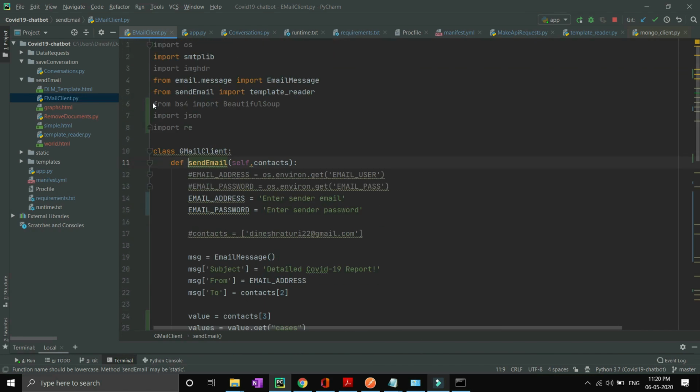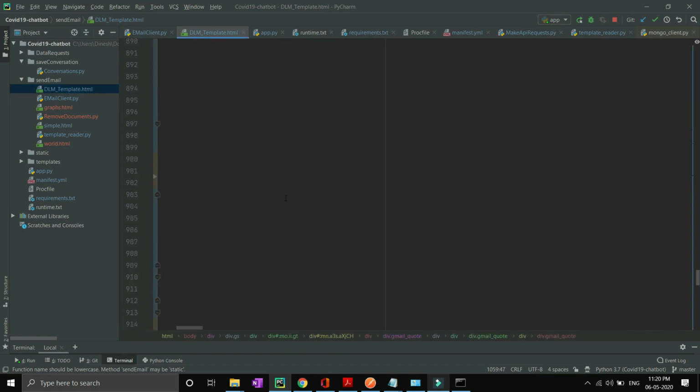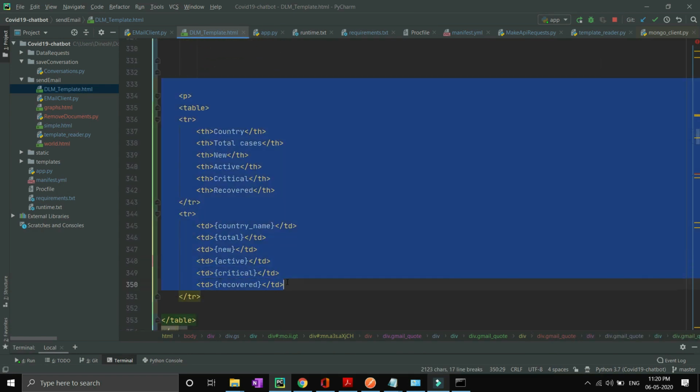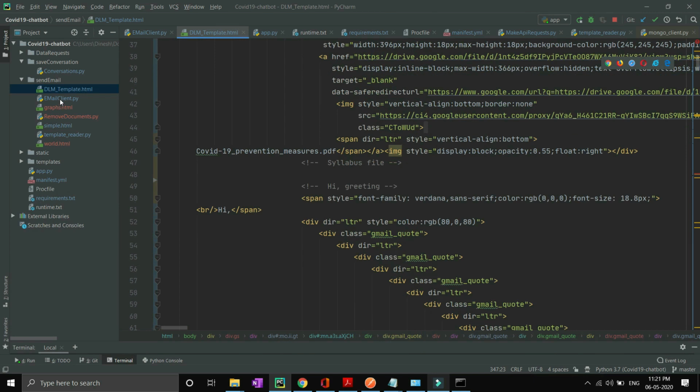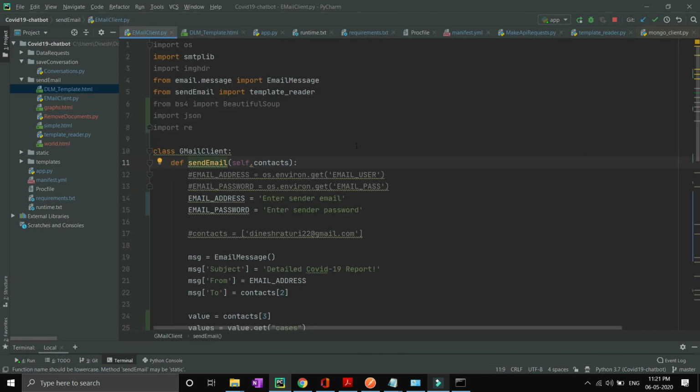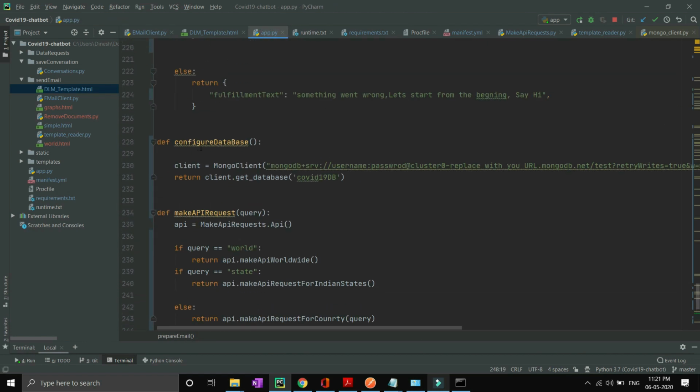Okay, and it will fetch the HTML file. You can see over here, this is the HTML file we will see under our email method. You can see over here it is formatted right now. So we saw earlier in our email that we got the detailed report like this. So this is our HTML file basically. So yeah, this is the email client for you, and you have to replace it with your username and password, and you have to comment the use of the database as of now, the configure database method, because we haven't set up the username and password for MongoDB.